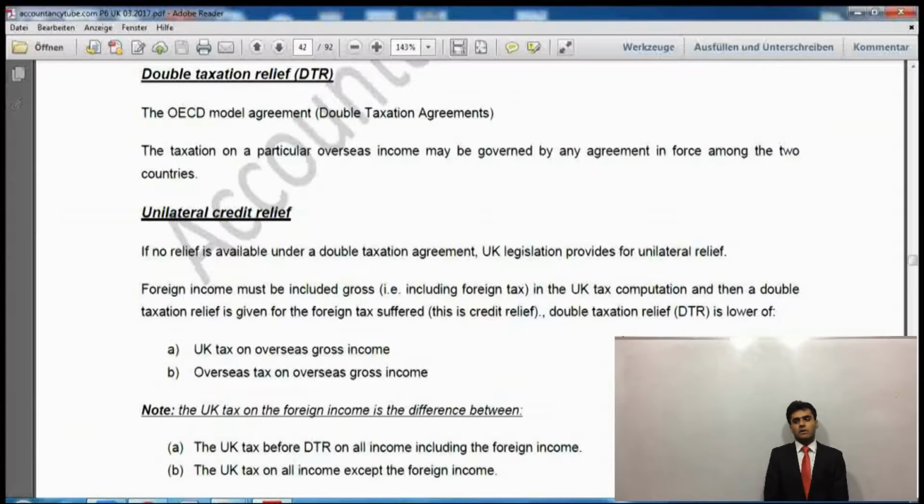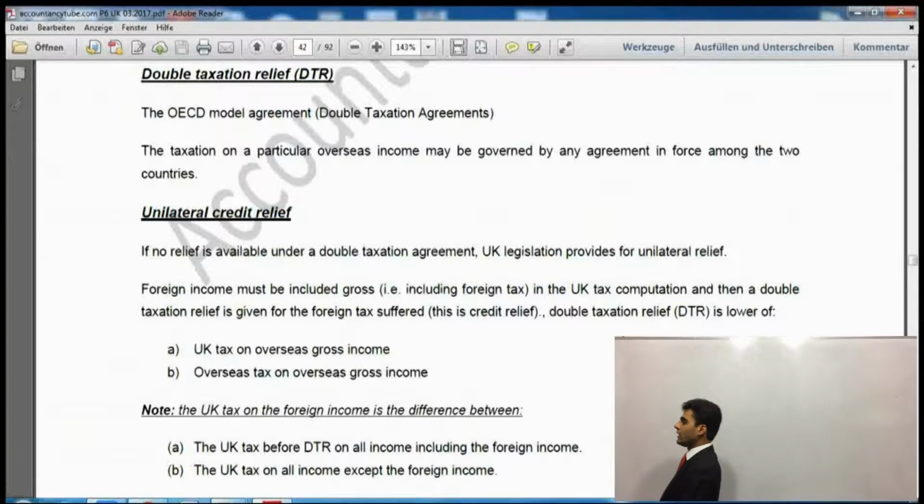So if it happens like that, then the UK government gives some relief. That relief is called double taxation relief. Now, the relief works like this. Say, for example, I have income in the UK and I have income in Dubai as well.